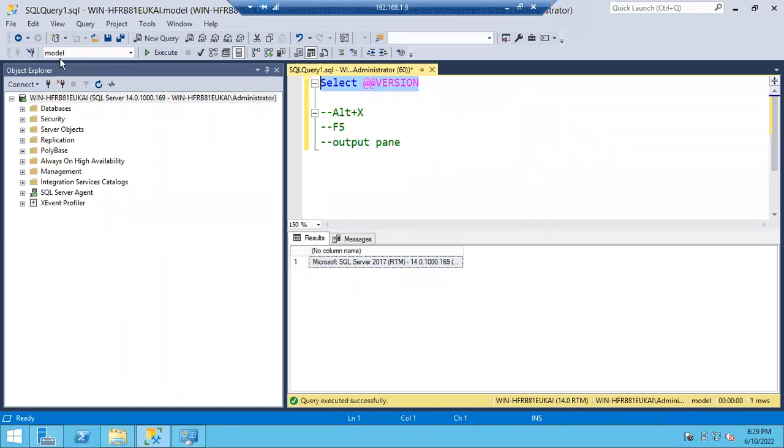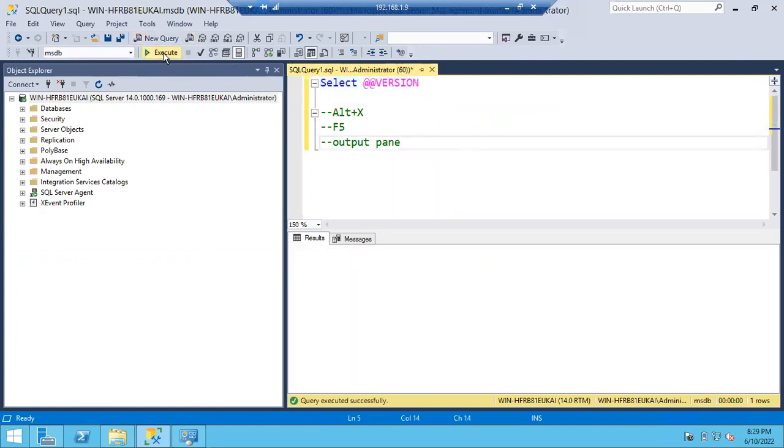If you want to change the database, you can change it from here. Okay, I want to change to a different database. If I select model, this query will execute on model. If I select MSDB, this query will execute on MSDB. This is the meaning, guys. If you execute now, this query will be executed. No need to select the query, you can simply execute. Only this line will be executed. Why? Because all these other lines are commented, guys.